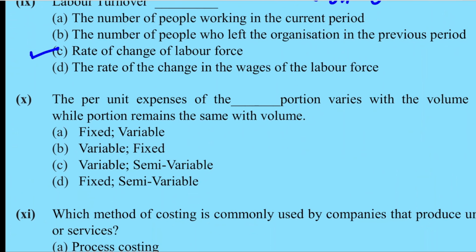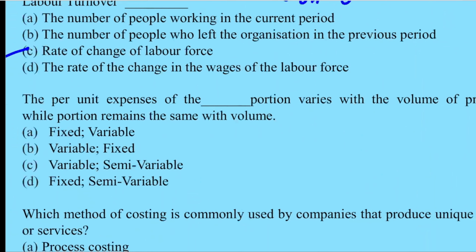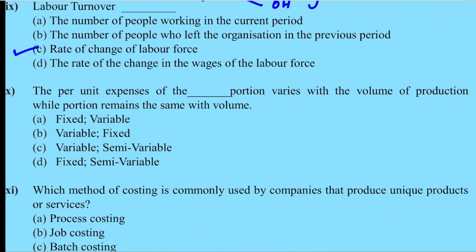Next question, 10th. The per unit expense of the dash portion varies with the volume of production, while the dash portion remains the same with volume. I think there should be a dash here also. This is actually tricky. You have to look at it through the graphical method.